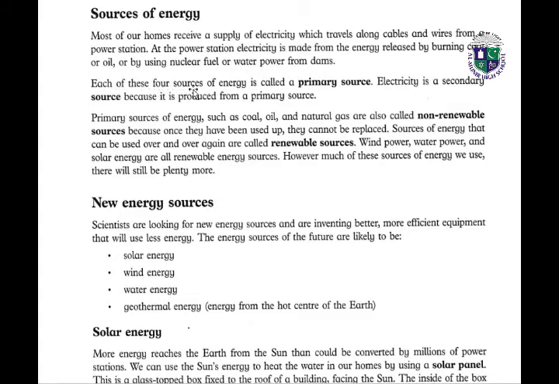Each of these four sources of energy is called a primary source. Electricity is a secondary source because it is produced from a primary source. Primary sources of energy such as coal, oil and natural gas are also called non-renewable sources because once they have been used up, they cannot be replaced. Sources of energy that can be used over and over again are called renewable sources. Wind power, water power and solar energy are renewable energy sources.